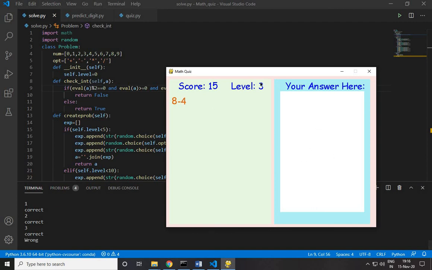wrong answer, our level did not go up and our score wasn't updated. 8 minus 4, let's try 1, wrong, right. 0 divided by 3, let's try 6, yeah, wrong. So the model is pretty good. Let's try 4, 1 plus 7, 8. 8 is a pretty confusing digit for the model. Let's see whether it handles it. Yeah, it did correctly. Okay, so thank you.